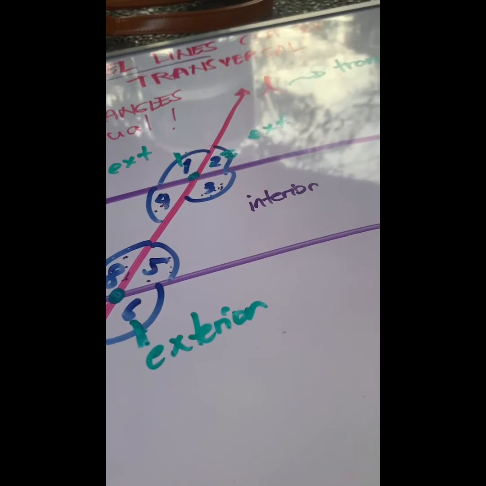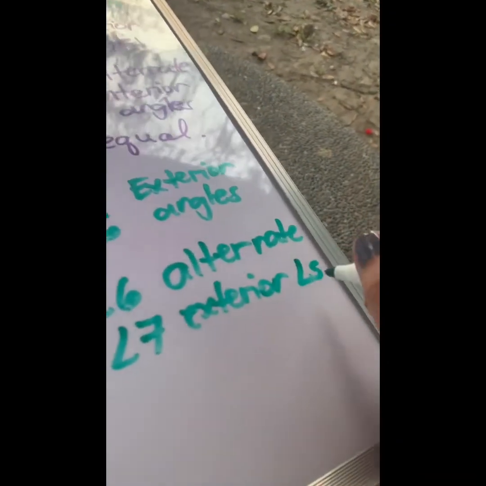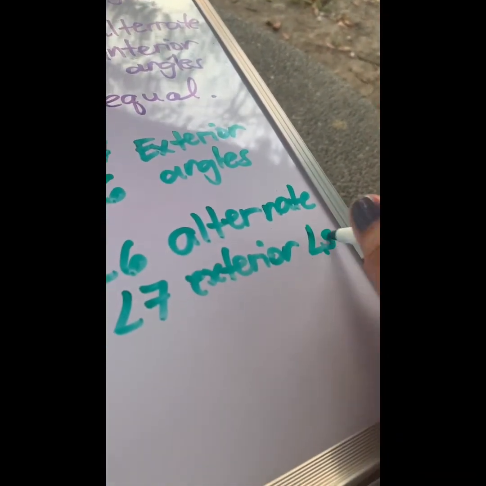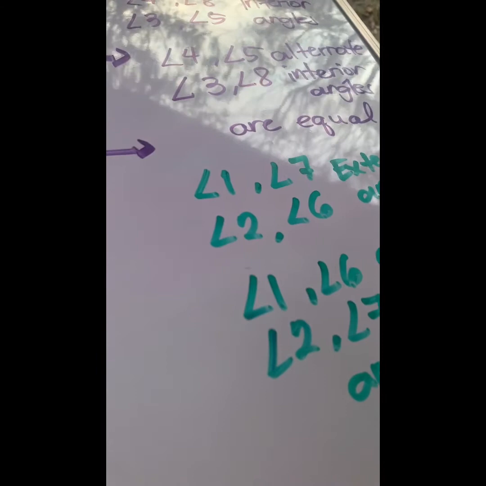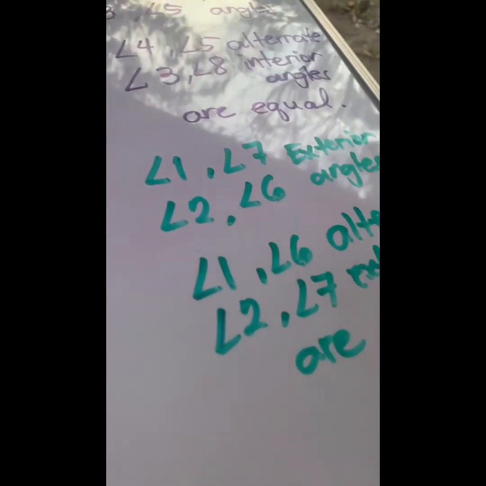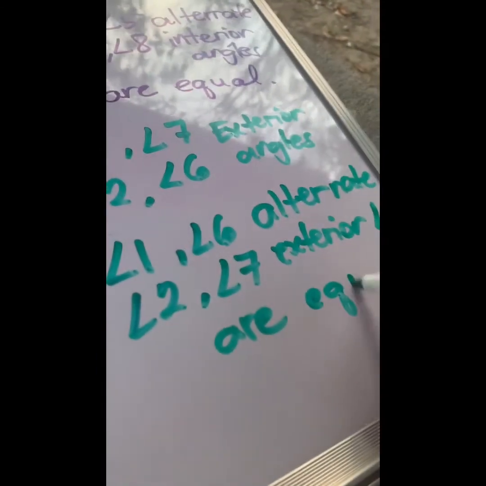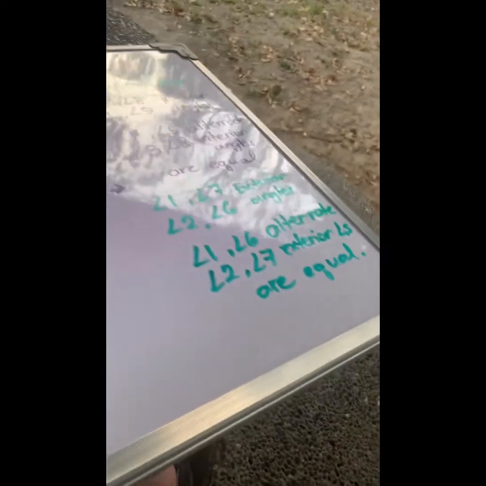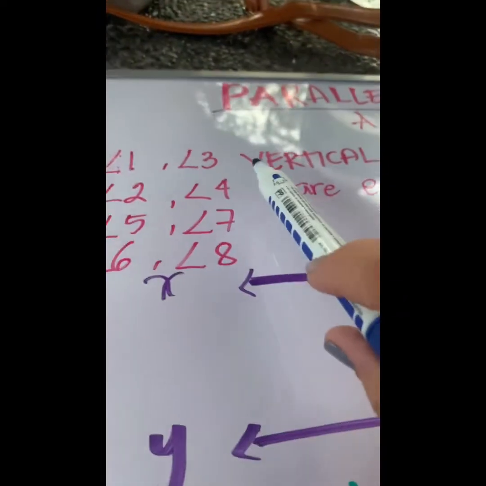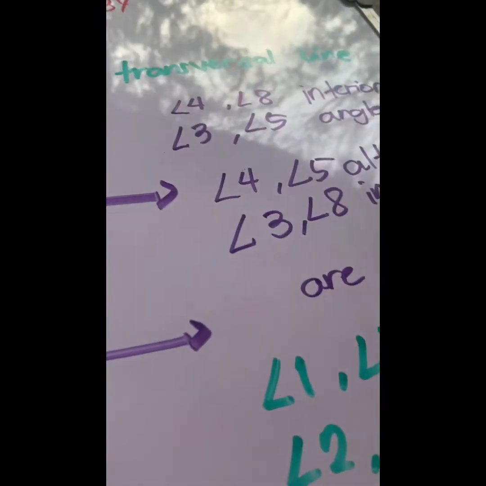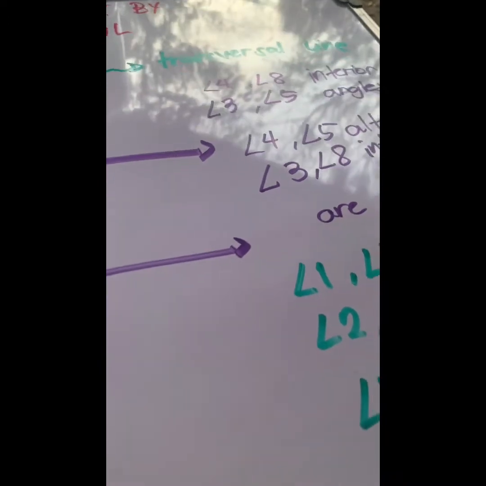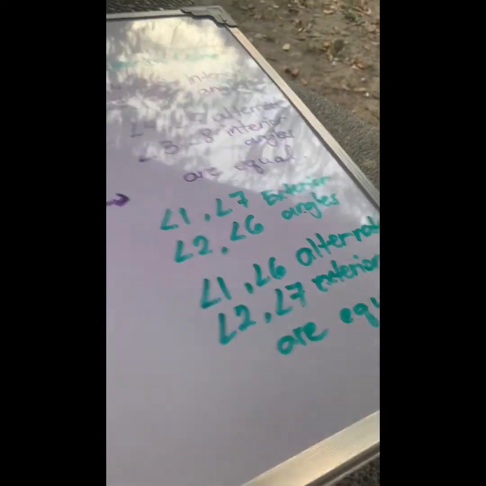exterior angles. If I do this sign, it means angles. And what do we know about alternate exterior angles? They are also equal. Alternate exterior angles are always equal. Okay? Okay, another pair of angles. We have vertical angles, we have interior angles, alternate interior, exterior angles, and alternate exterior.